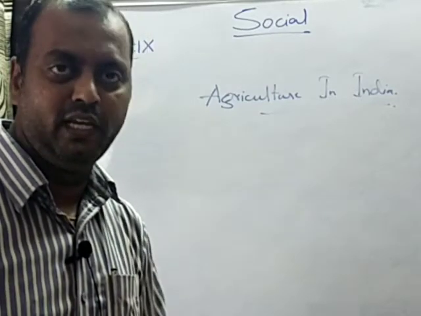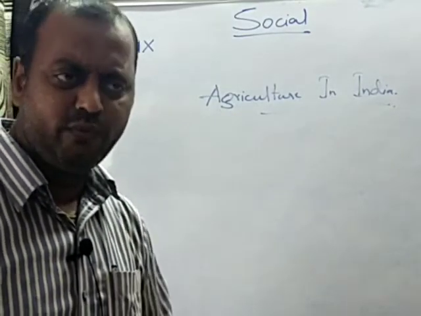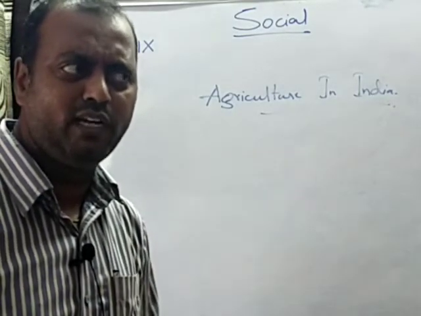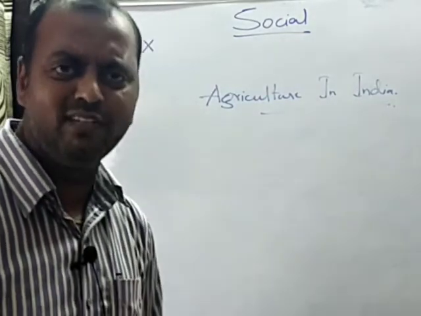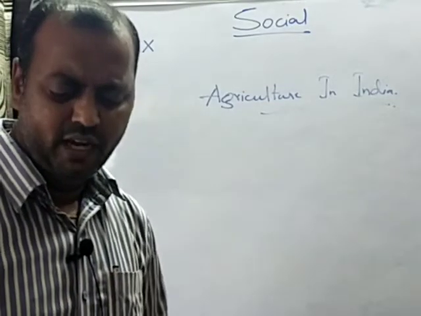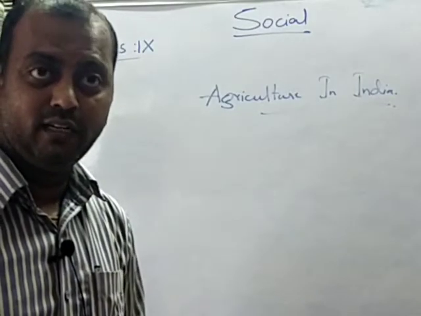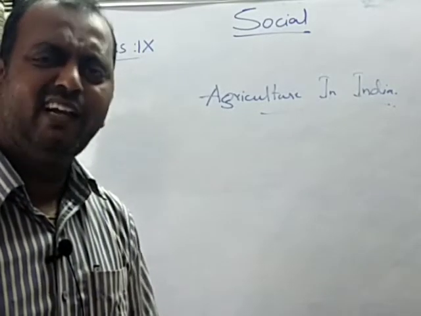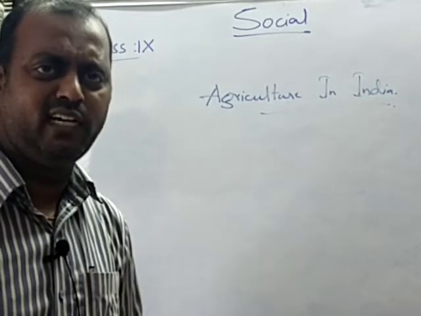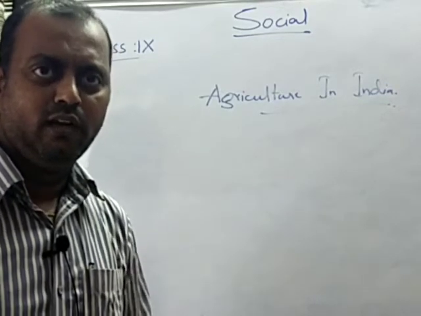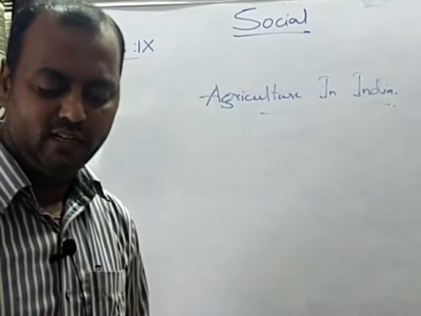In between Rabi and Kharif, you have another season called Zaid, that is generally the summer season. Where there is good water availability, they go for a short season, that is the Zaid season. During the summer months called Zaid, they cultivate, and some of the crops produced during this season are watermelon, muskmelon, and even cucumber, vegetables, and some other crops. And where there is water availability, generally they cultivate this. You know, watermelon and muskmelon come into the market only during the summer season. So it is cultivated generally in the Zaid season.